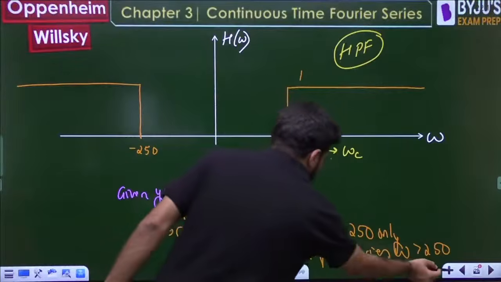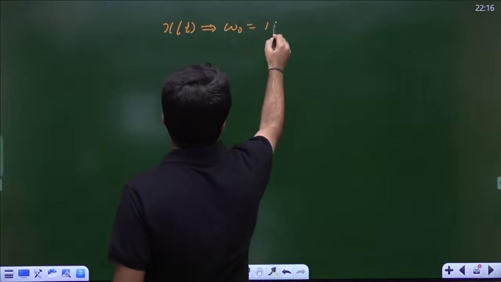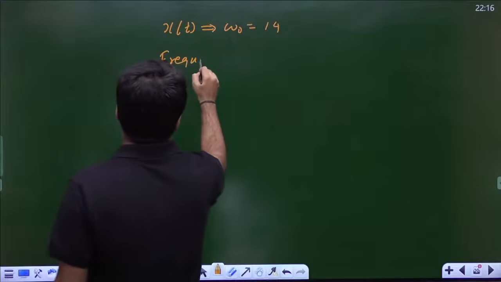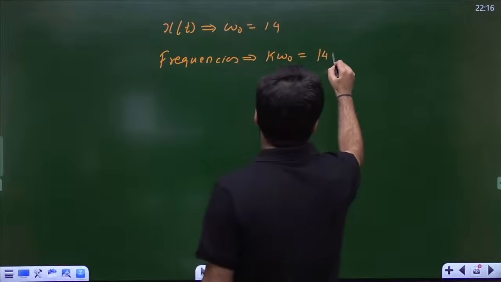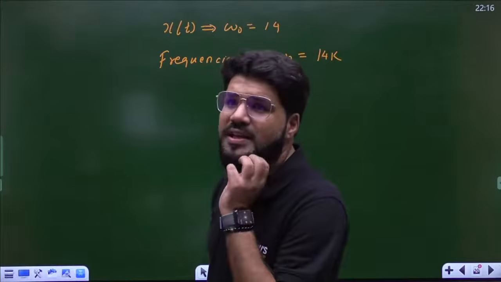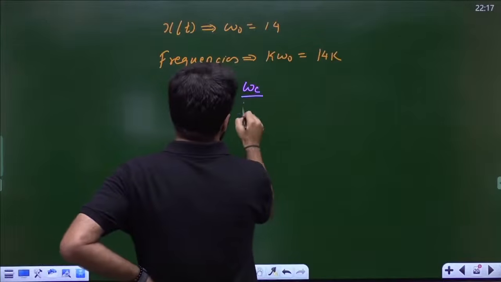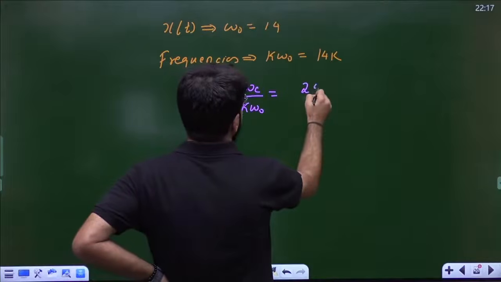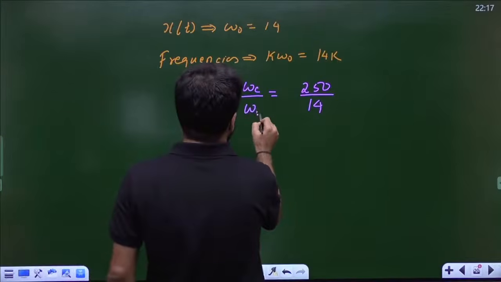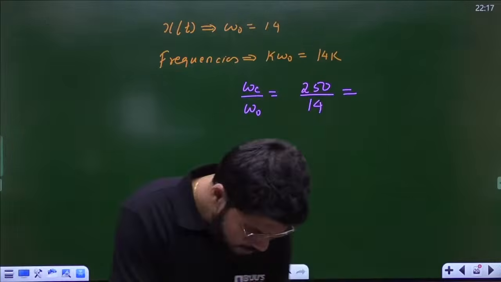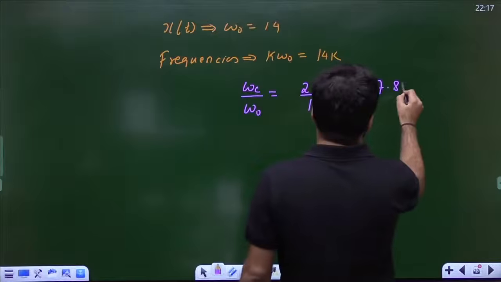Let us see. If I talk about xt, it has omega naught which is 14. So what are the frequencies available? Frequencies are always of the form k omega naught, so that will be 14k. Now apply a simple logic: the cutoff frequency omega c divided by the harmonics of the signal. Cutoff frequency is 250. When you divide by 14, what is the answer coming up? That is 17.85.